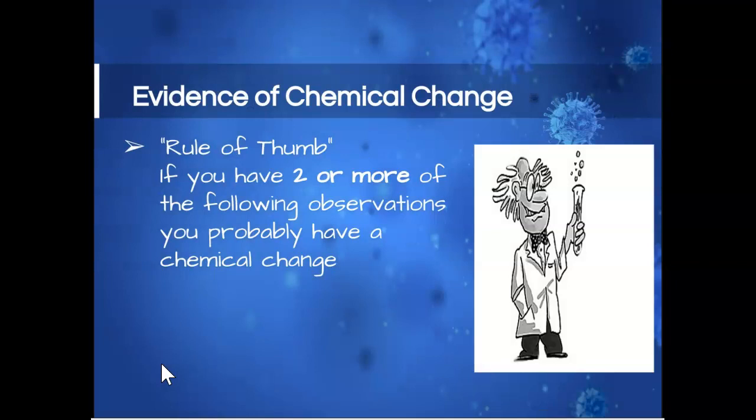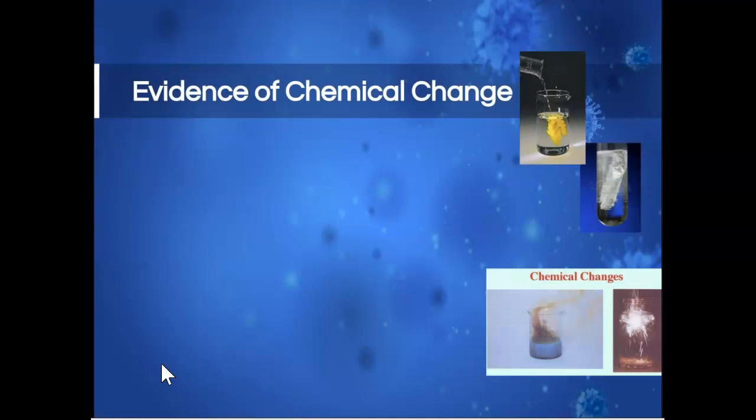So, how do we recognize a chemical change? How do we know the difference between a chemical and a physical change has occurred? Well, the basic rule of thumb is this. If you have two or more of the following observations, and we'll go through the list, you probably have a chemical change that has occurred. So some evidence of a chemical change. Number one, a permanent change in color.